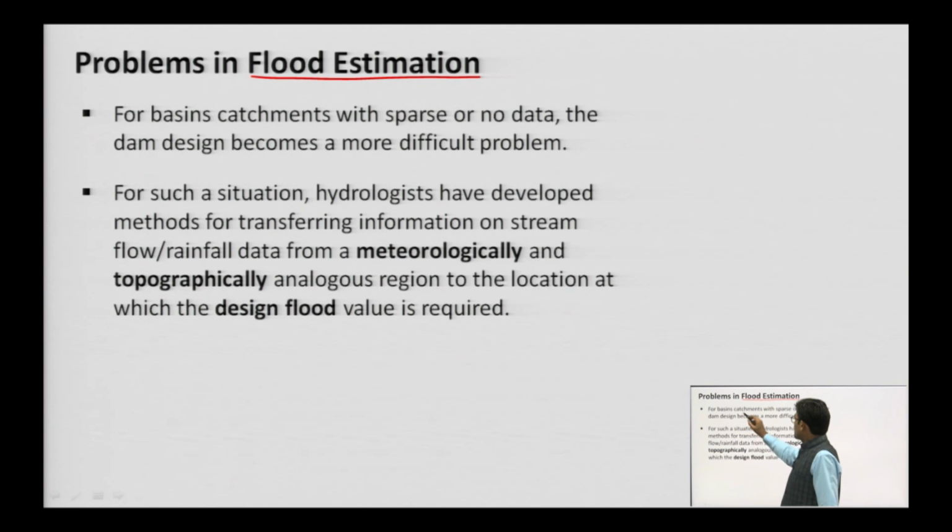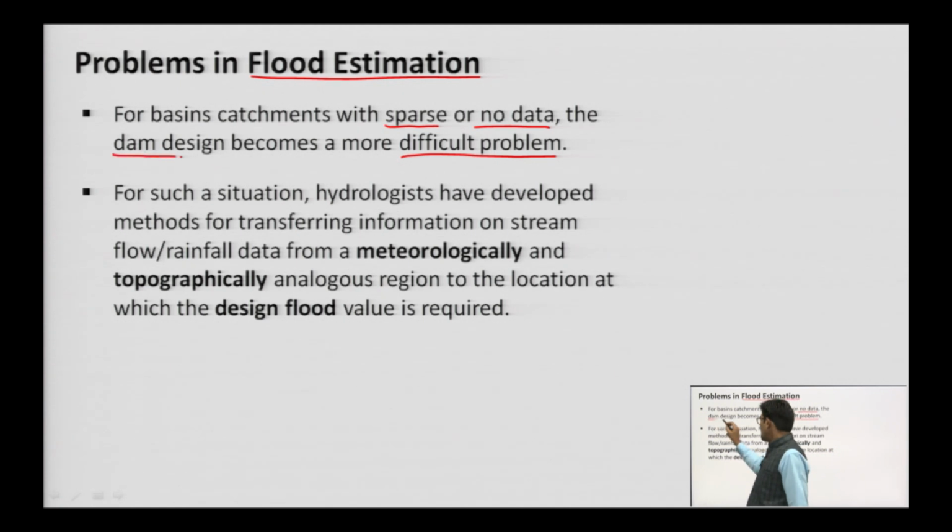So, for a basin catchment with sparse or no data, if we do not have the data, then how is it possible to get the flood estimation? It is a very difficult problem. And if we do not have 100 years or 50 years of data, and we need to design a dam, then it is challenging.